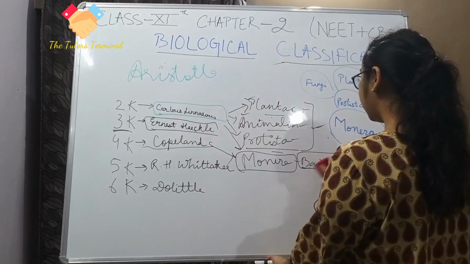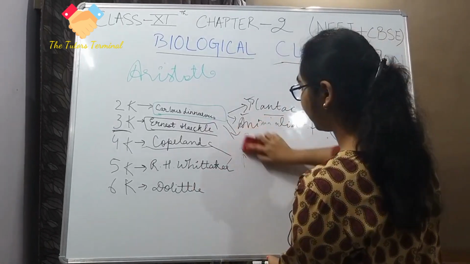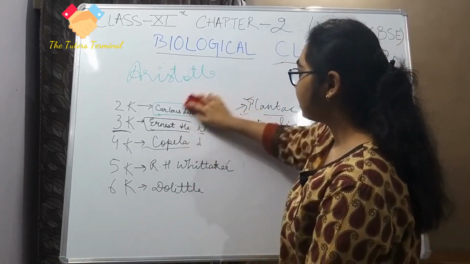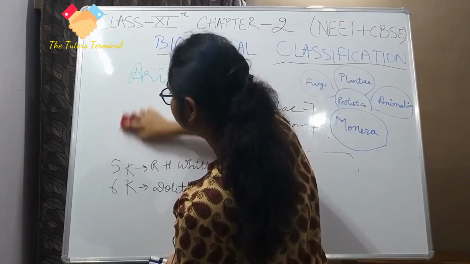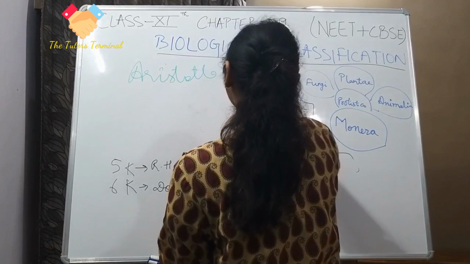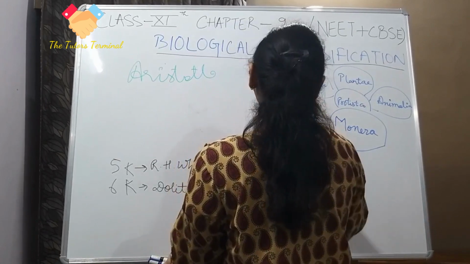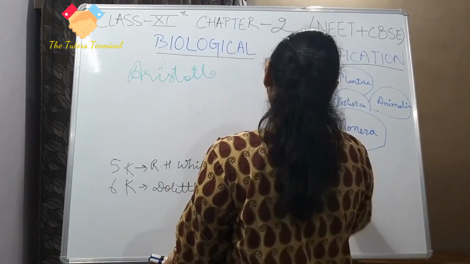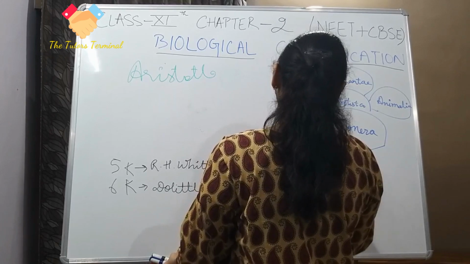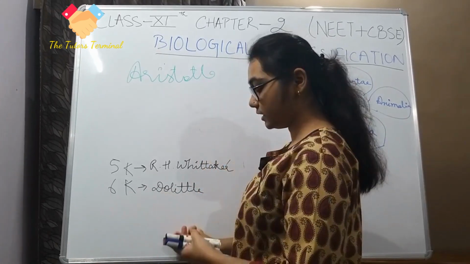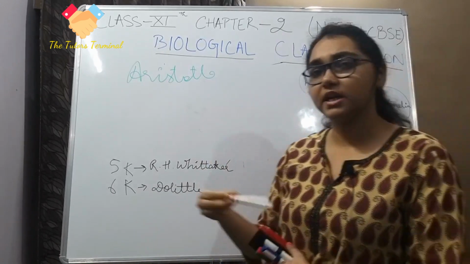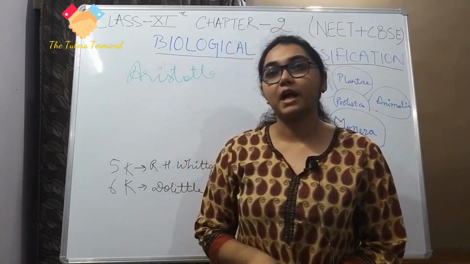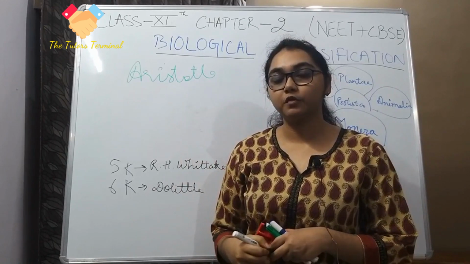So still confusion was remaining, and after that came R.H. Whittaker. Now this is the most important one, because Copeland and Ernest Haeckel are not given in the book. These are just extra information. Only Aristotle, Carolus Linnaeus and R.H. Whittaker are given. And similarly also Doolittle is not given. But because you are going to study for NEET, it is good that you have a little bit more knowledge.